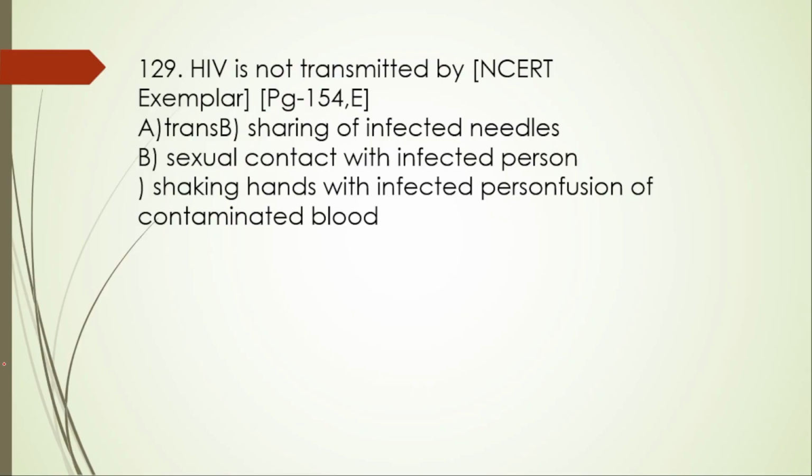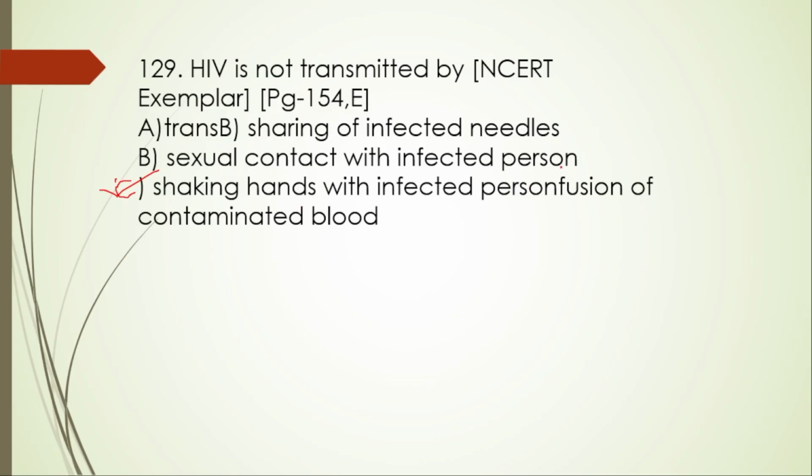129. HIV is not transmitted by sharing of infected needles, sexual contact with the infected person, shaking hands with the infected person, and transfusion of contaminated blood. So here the right option is option C, shaking hands with the infected person.